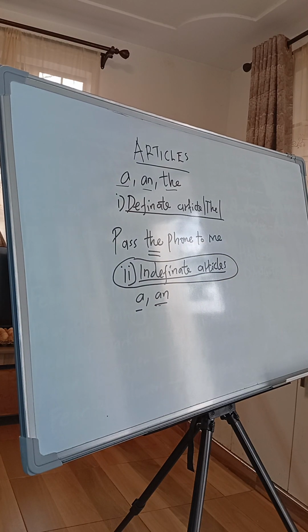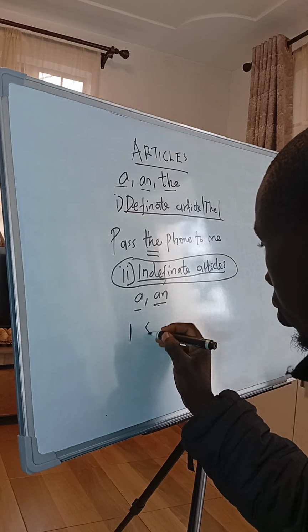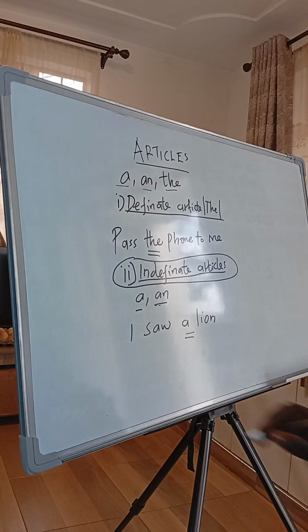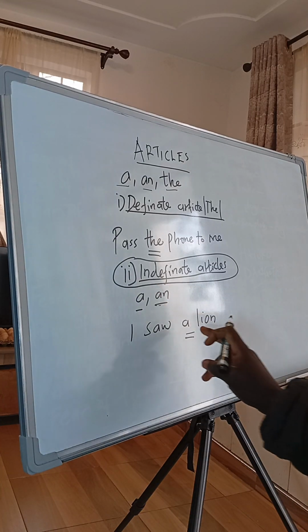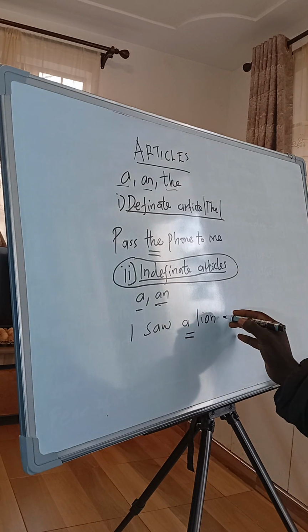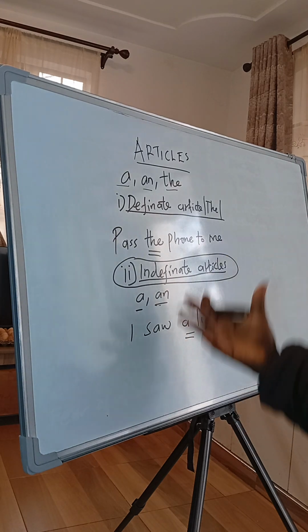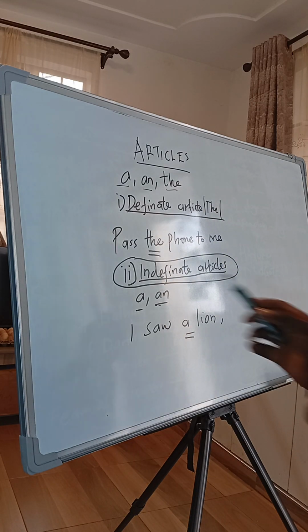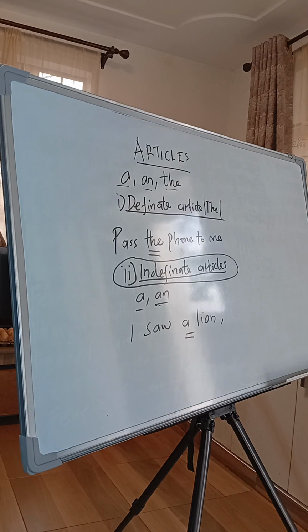Let me give you an example. When you are saying, I saw a lion, you are very correct. You have used the article a because you are mentioning it for the first time and the people you are telling, they don't know about that lion. But next time you mention it, you are going to use the, because already you have mentioned that lion. Now you can use the definite article the. We have said we use indefinite articles on singular and countable nouns. Can I give you another example?